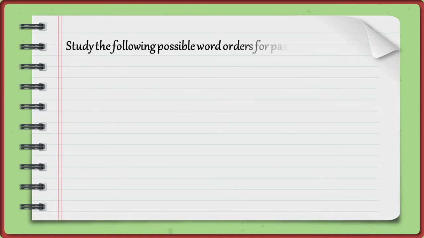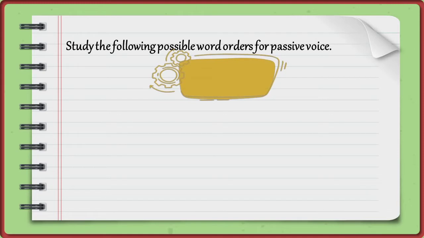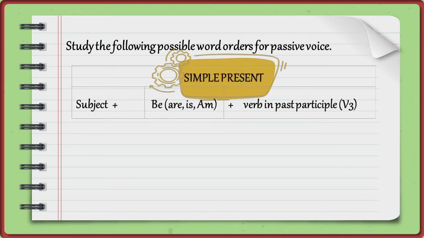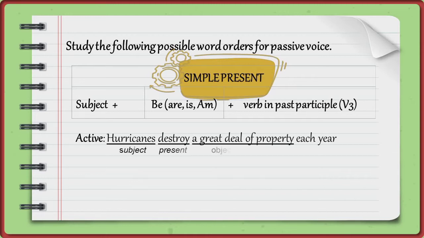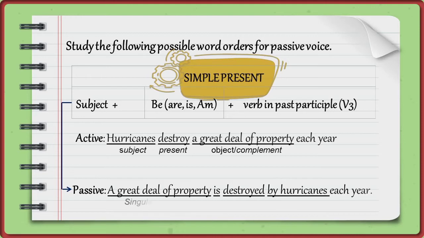Study the following possible word orders for passive voice. Passive voice in simple present. Subject plus be, a, is, am, plus verb in past participle, or verb 3. For example, active sentence. Hurricanes destroy a great deal of property each year. Hurricanes, subject. Destroy, in present form. A great deal of property, object or complement. The passive form is: A great deal of property is destroyed by hurricanes each year.